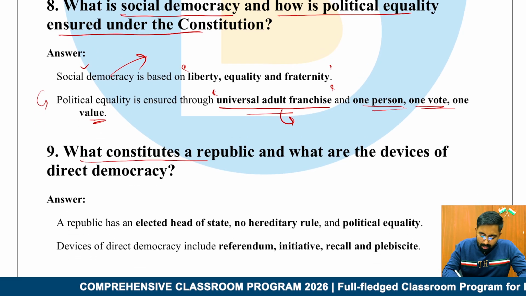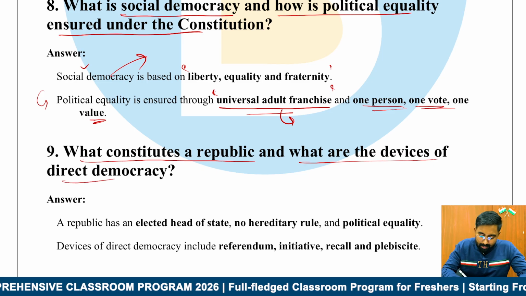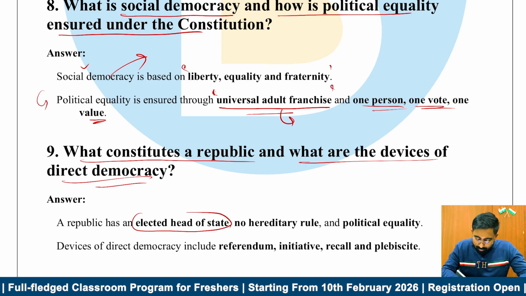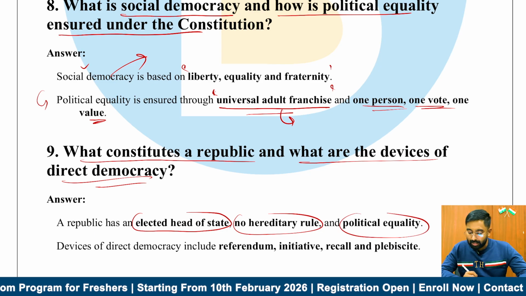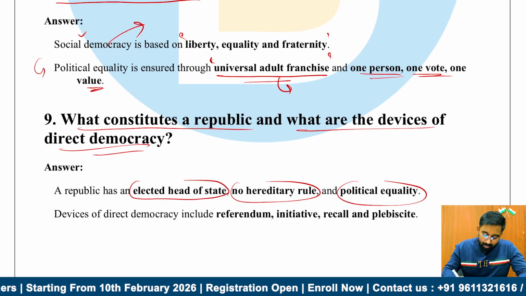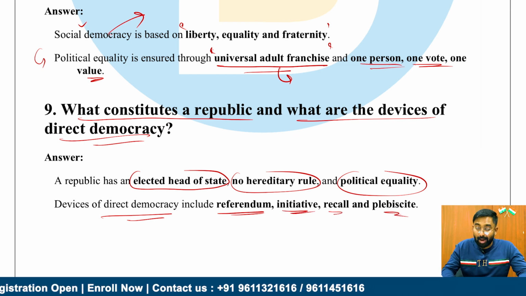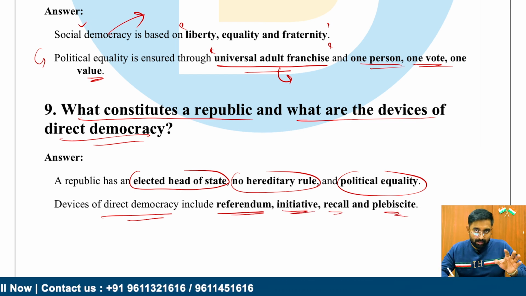And then, what constitutes a republic and what are the devices of direct democracy? A republic has an elected head of state, no hereditary rule, and political equality is also there. Devices of direct democracy include referendum, initiative, recall, and plebiscite, right? All these terminologies are important.